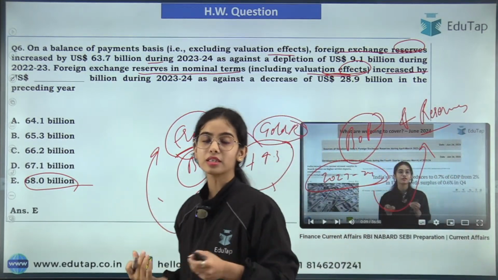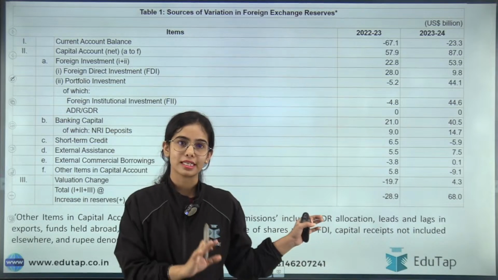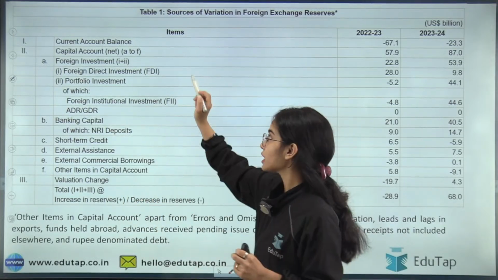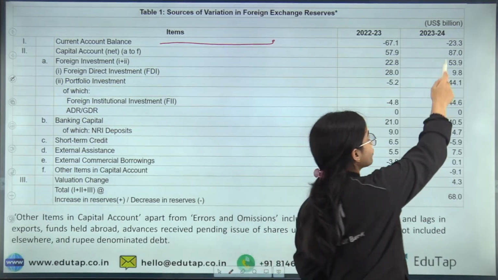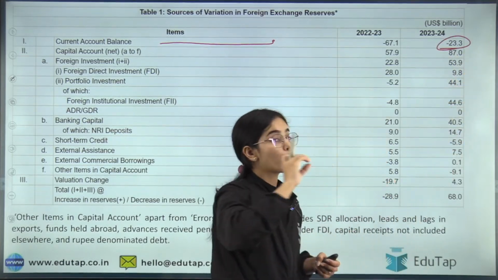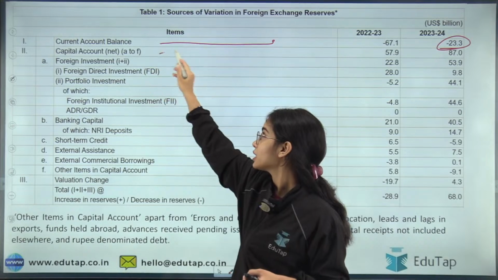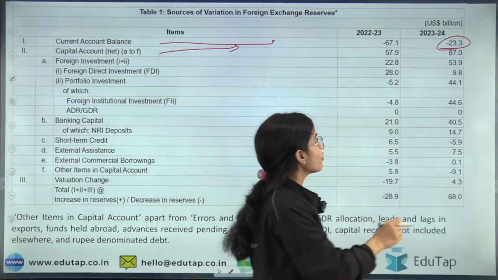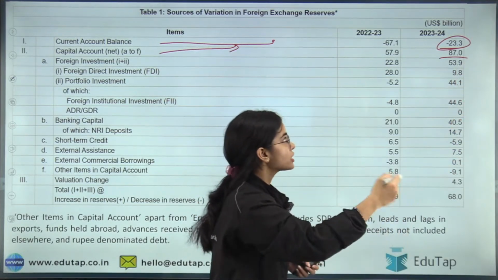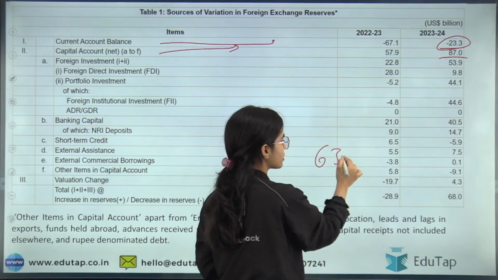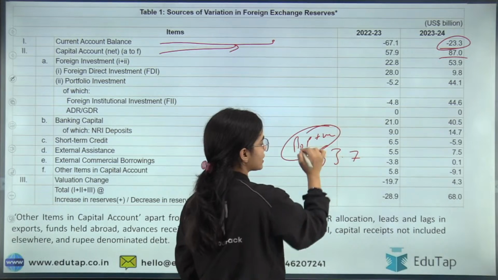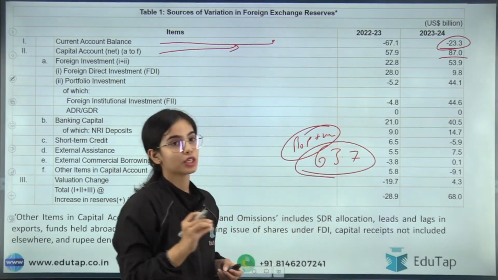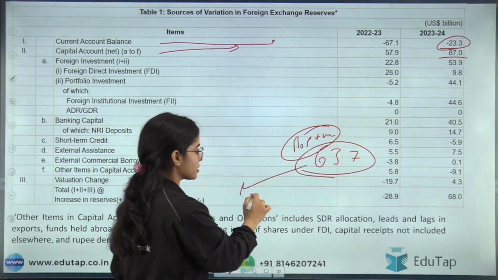So this is the answer, and we have already discussed this data point in the session, that the current account is in deficit, but the deficit is lower. The deficit is $23.3 billion, while the capital account is in surplus of $87.0 billion. That's why the balance of payment is in surplus, positive $63.7 billion. So these are going to the reserves.